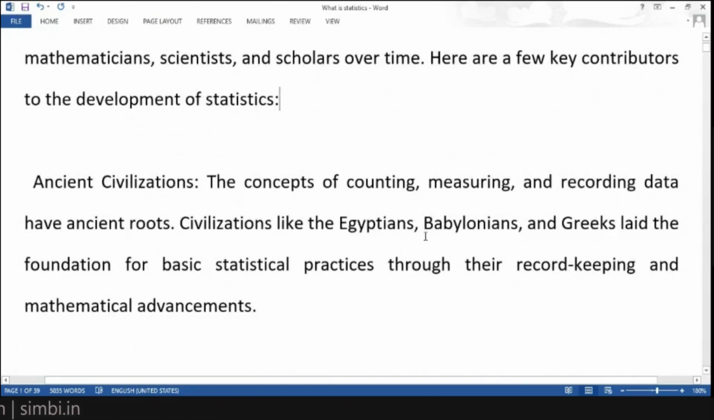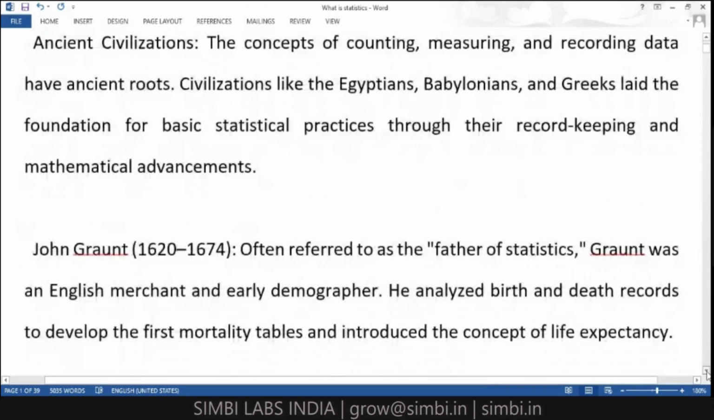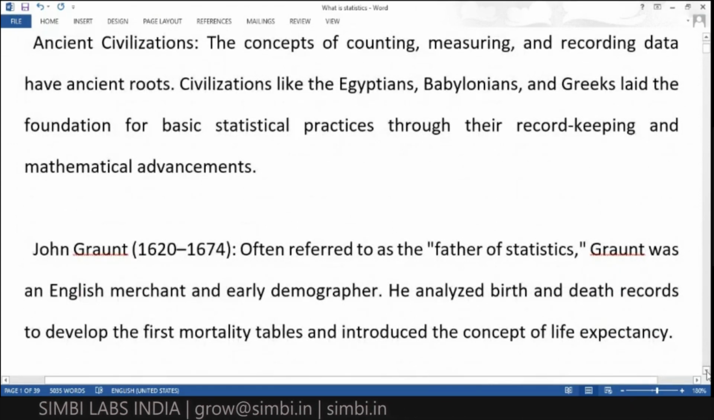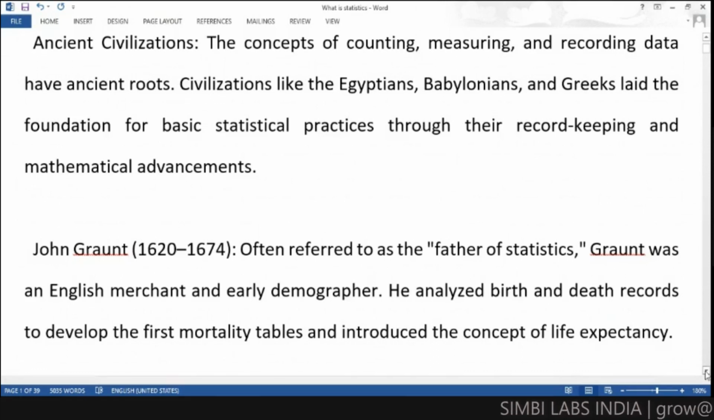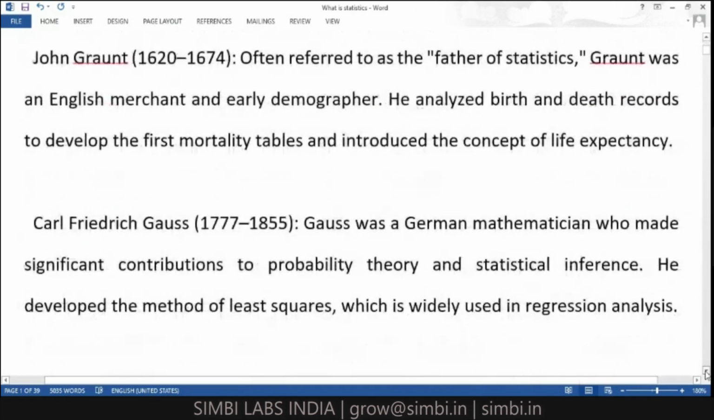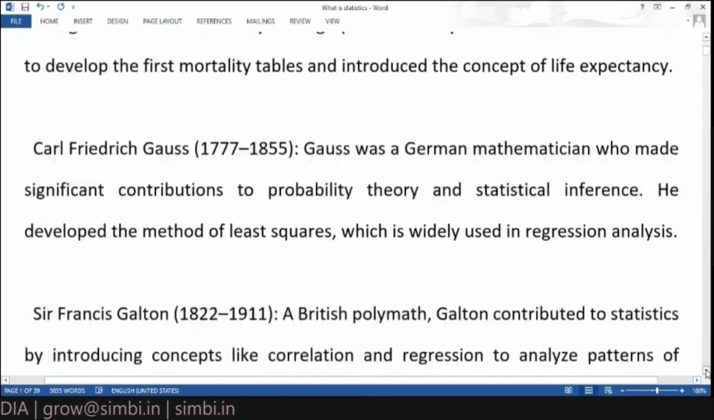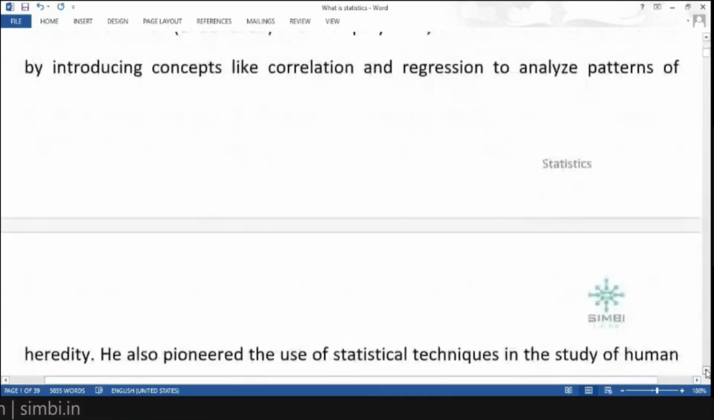In those civilizations, like the Egyptians, Babylonians, and Greeks, they laid the foundation of the basics of statistical practices. Whatever format they were following, through that only we started statistical calculation. And so many inventions happened from our ancient history. We are not going in depth, okay, and now we can know who the father of statistics is.